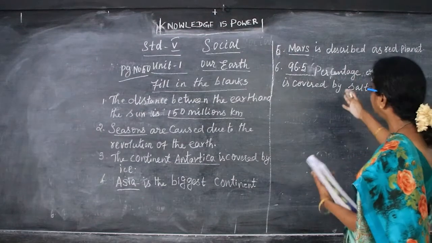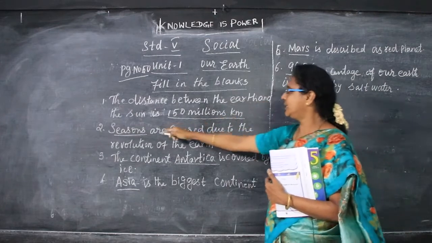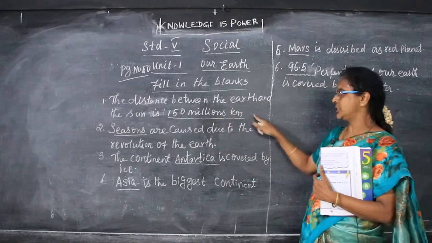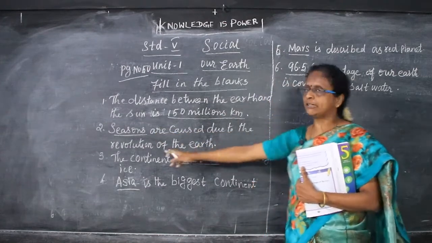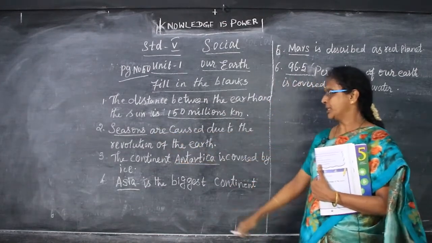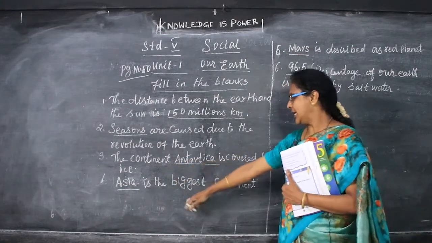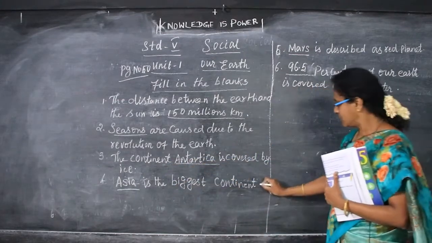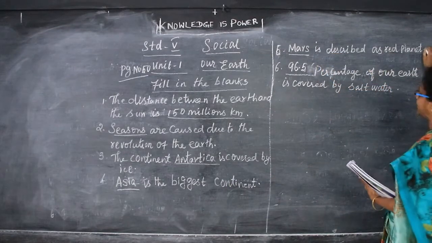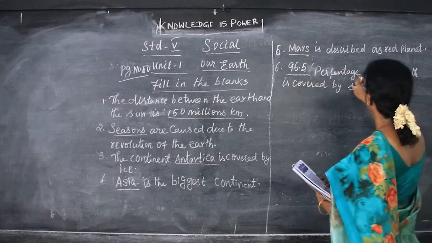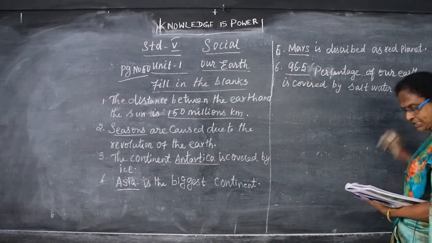Okay, children, so learn this fill up. The distance between the earth and the sun is 150 million kilometers. Seasons are caused due to the revolution of the earth. The continent Antarctica is covered by ice. Asia is the biggest continent. Mars is described as red planet. 96.5% of our earth is covered by salt water.